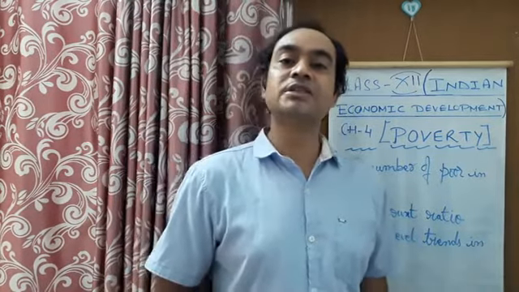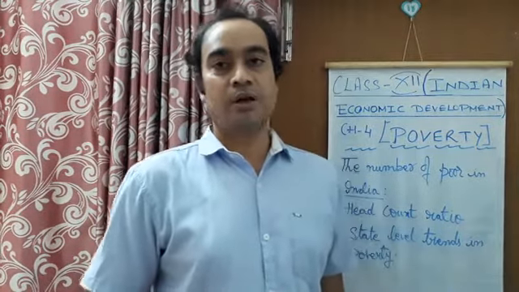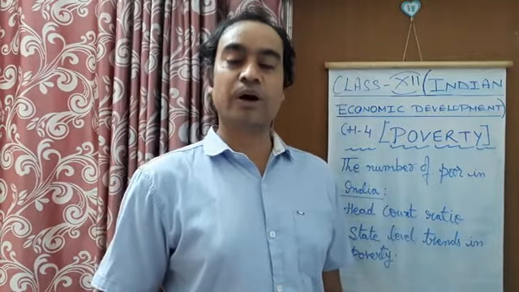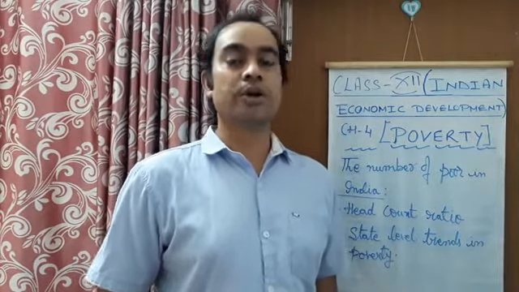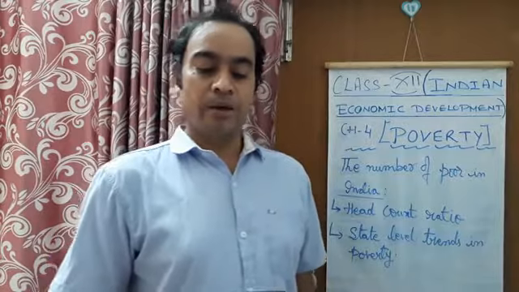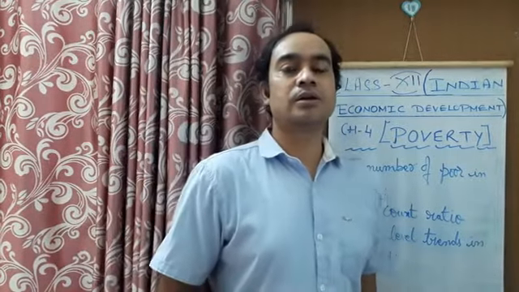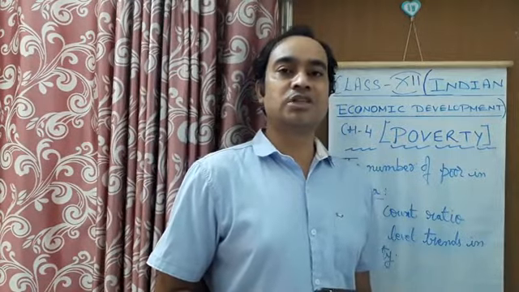This was in 1973 to 74. Okay, the total number of poor are given here in millions. So 320 million.